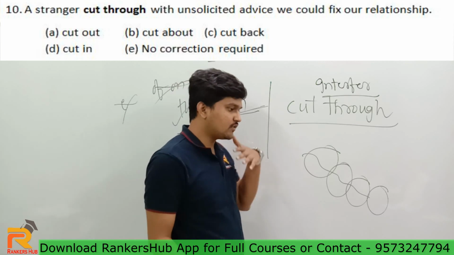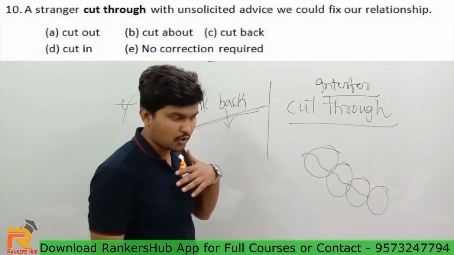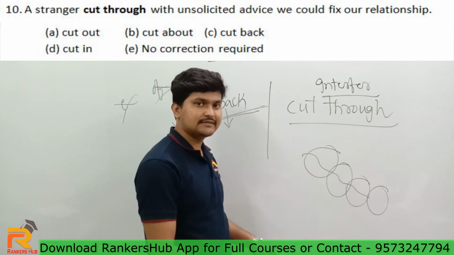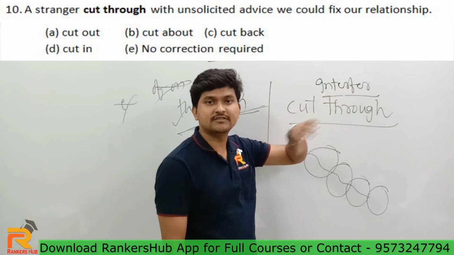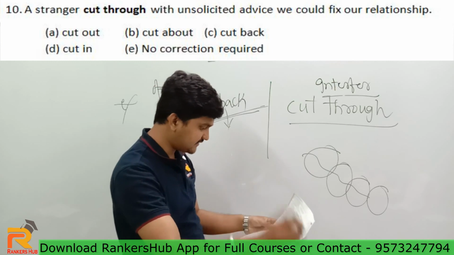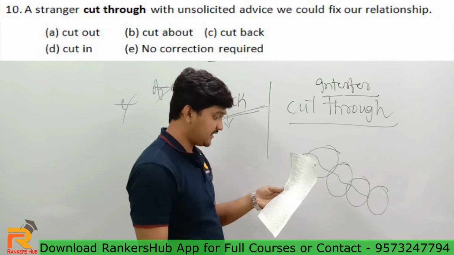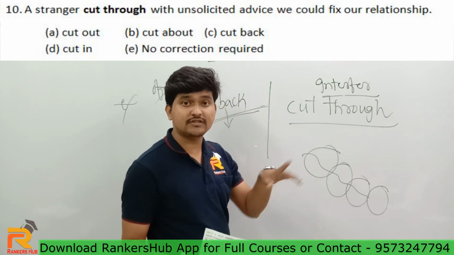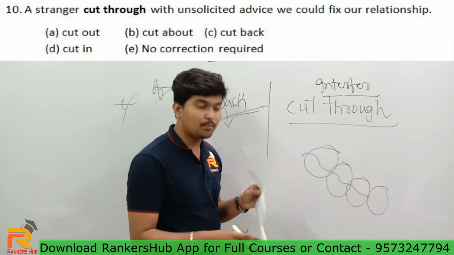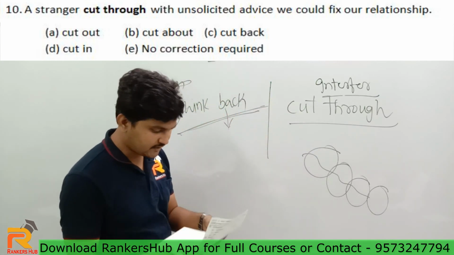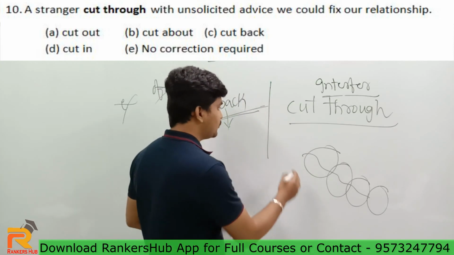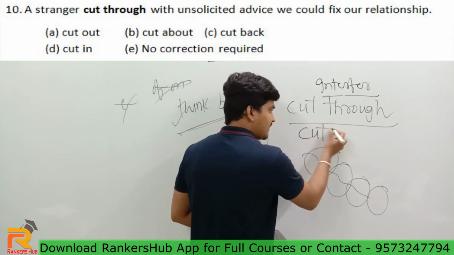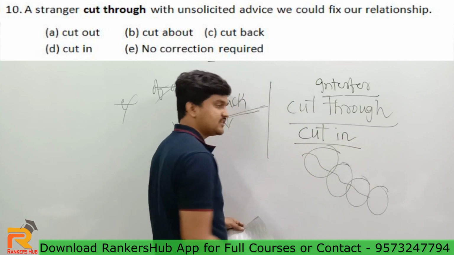Who is going to come in between the speech there. Let's say you're talking with your partner, you're in a conversation, you're speaking, suddenly a person comes and interrupts you, right? The correct word is interrupt or interfere in a speech. Now I need that phrase. Where will I get that? See guys, should it be cut out? No, we know the sense of cut out. Cutouts are generally given to politicians, cine actors, right? That is cut out. Cut about, cut back, cut in. Guys, I'll tell you directly without any extra explanation. The answer is actually cut in.